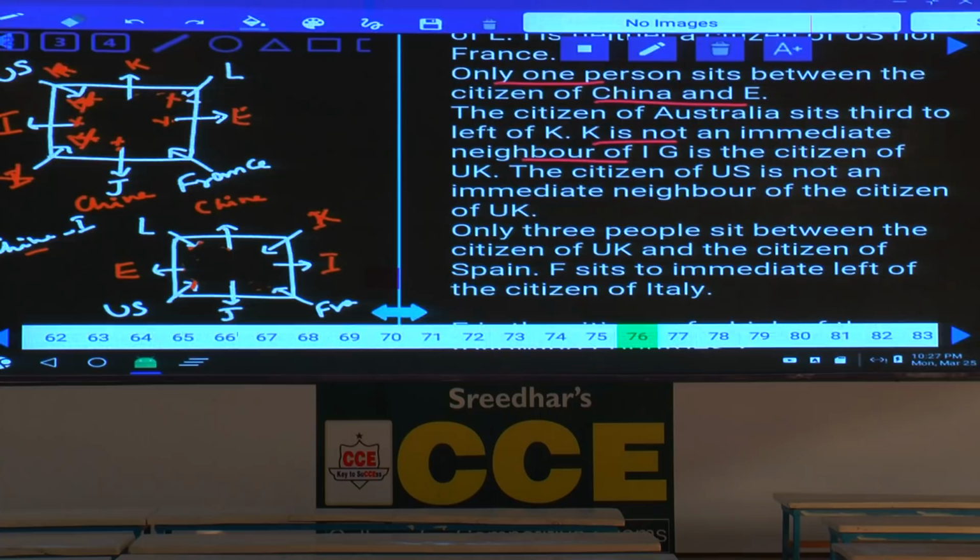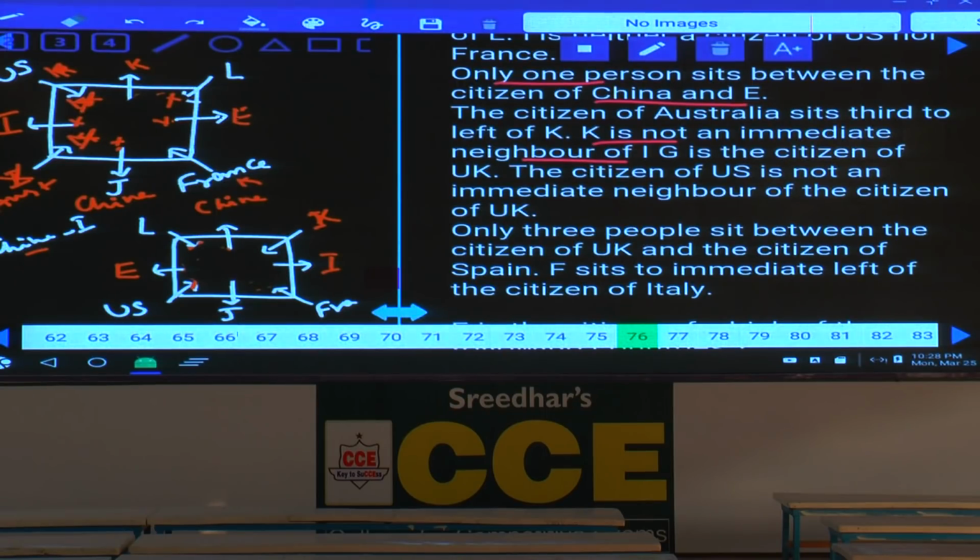As K is here, and the citizen of Australia sits to the left of K, 1, 2, 3, and the person from Australia must be at this place, isn't it? Australia must be at this place. Then what is the other possibility here? If K is here, Australia must be I. There are 2 possibilities. And the citizen of US is not an immediate neighbor of UK, so US and UK cannot be adjacent to each other, and G is the citizen of UK.